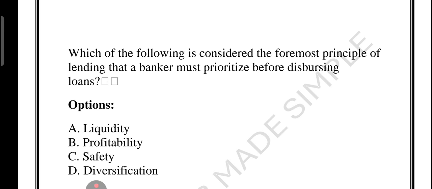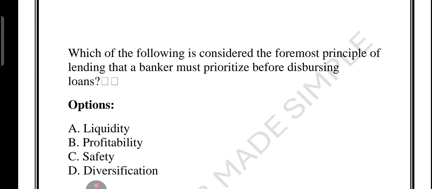Foremost. So let's understand the correct answer first. First of all, try it yourself. The correct answer is option C, that is called safety. This is the most important principle in lending. Why? Because the bank is lending public money, that is your deposit, my deposit. So the first responsibility of a banker is to ensure that the money will come back safely.